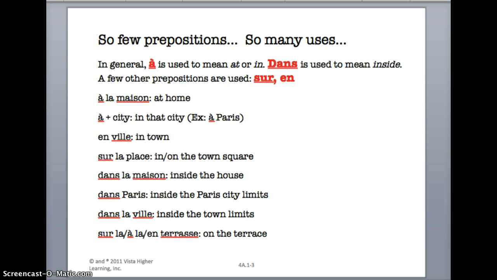If something is dans Paris, you're specifically contrasting something that is inside the city limits as opposed to something that is outside the city limits. Dans la ville functions exactly the same way to indicate something is inside the town limits as opposed to something outside the town limits. Finally, on the terrace is handled by sur la terrasse, à la terrasse, and also en terrasse. This is the last slide.